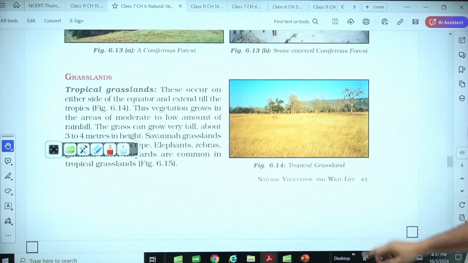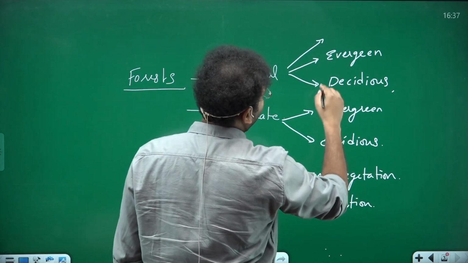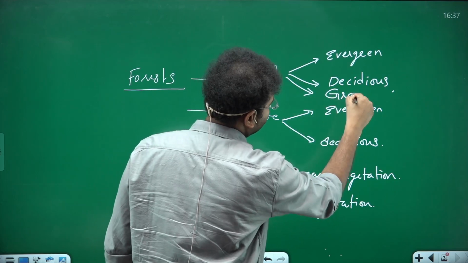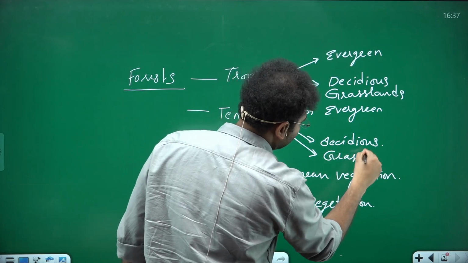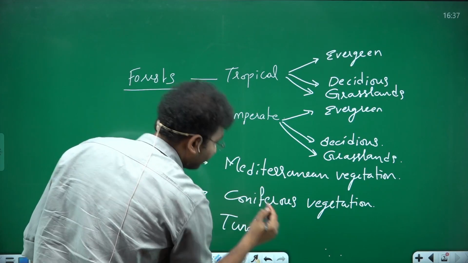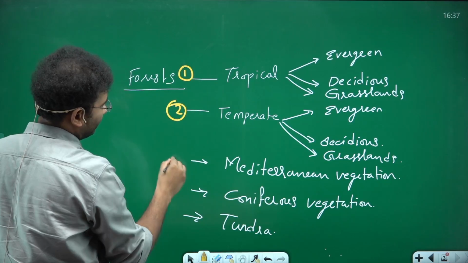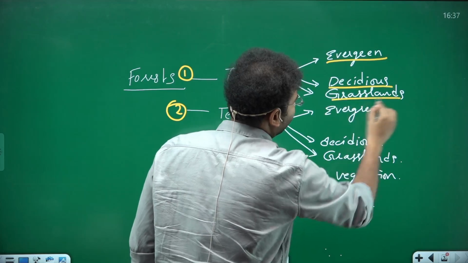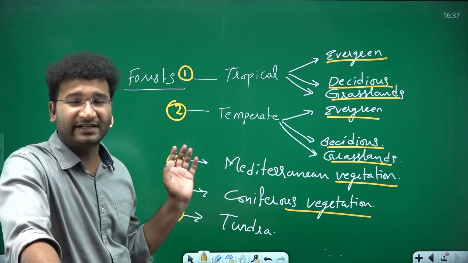You also have grasslands. These grasslands, can I say, then other type of vegetation here is, can I put it like this? Grasslands, and here also can I add grasslands, and the last type, can I say it is tundra vegetation? So in a nutshell, the chapter says that you need to know about 1, 2, 3, 4, 5 different types of vegetations. In this, what kind of animals are present in which area? Okay? What kind of animals are present in which area? That is what is natural vegetation and wildlife.